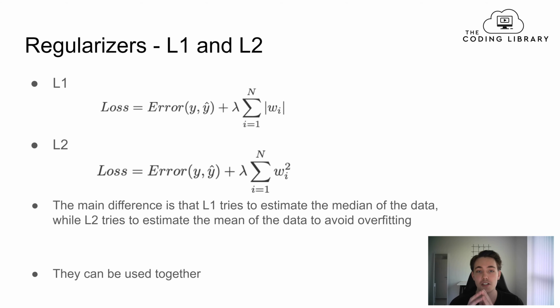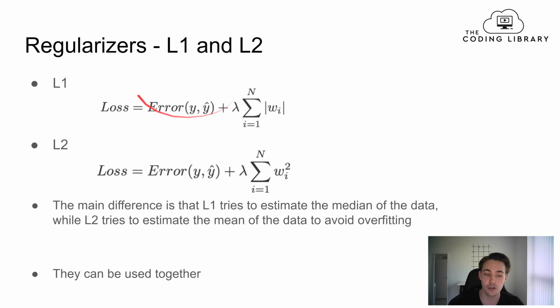Some of the most used methods for regularization are L1 and L2 regularization. We have this loss, which we already know. We talked about loss functions in one of the earlier videos. When we're training our model, we use a loss function to get the loss of our neural network, and then we use that loss to do backpropagation and update the weights in the training process.